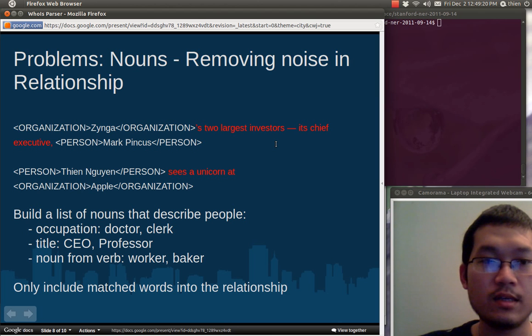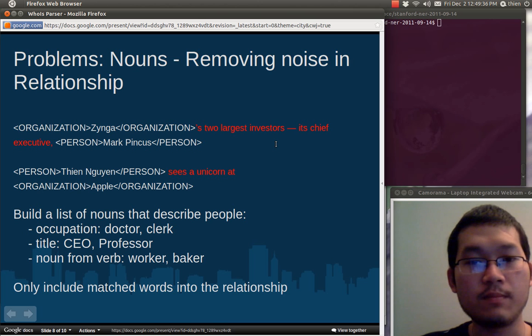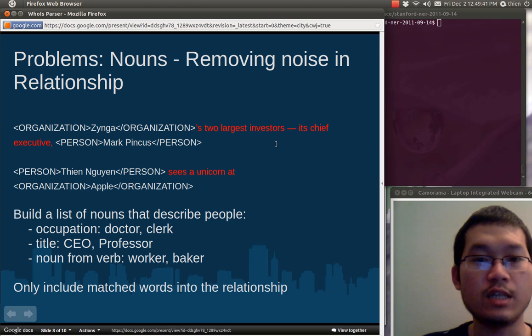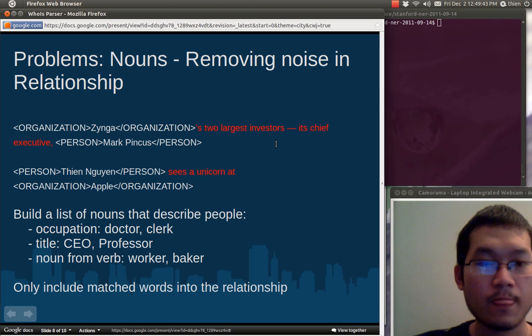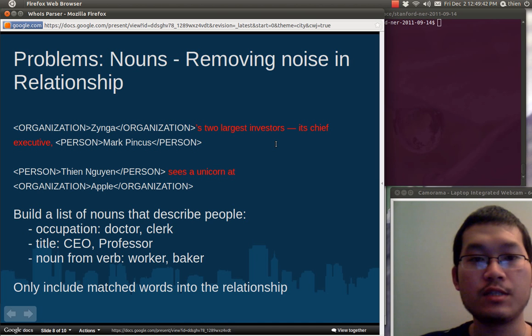There are a lot of problems, but we just focus on the three most interesting problems that we solved. The first problem is removing noise in the relationship. Here we can see that the noise is "two largest" or similar words. The first proposed idea is to take only the nouns in the set of these candidates.